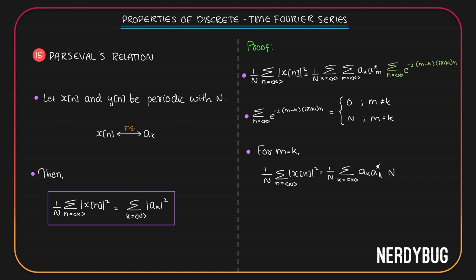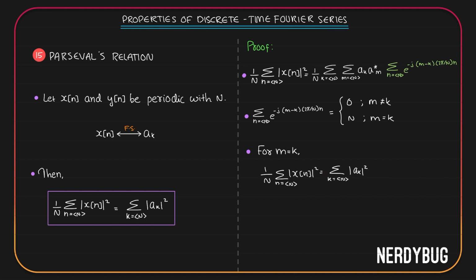If we multiply a complex number a plus jb with its conjugate a minus jb, we get a square plus b square, which is actually the square of magnitude of a plus jb. So here, instead of ak multiplied by a conjugate of k, I can write square of magnitude of ak. Let us replace it. We have an N over here, we have an N over here. They get cancelled.